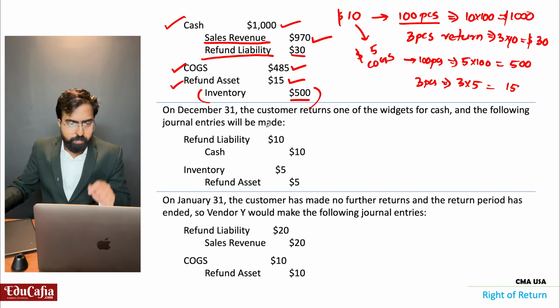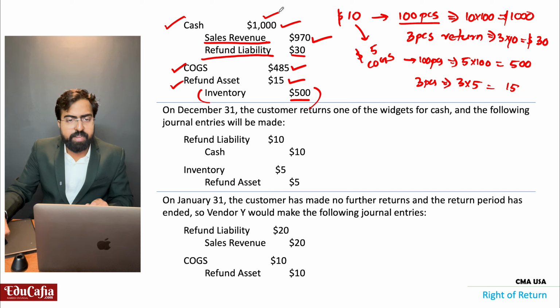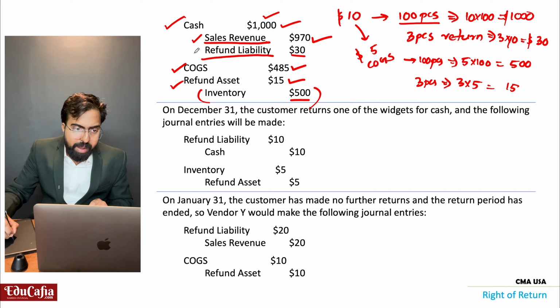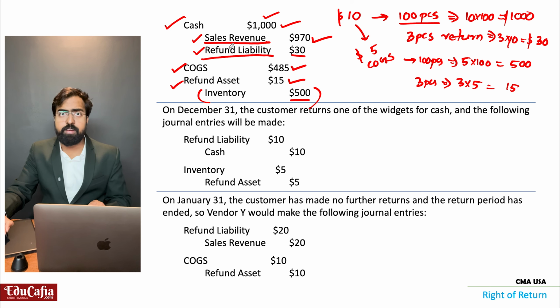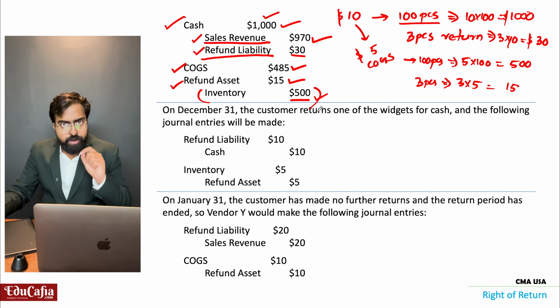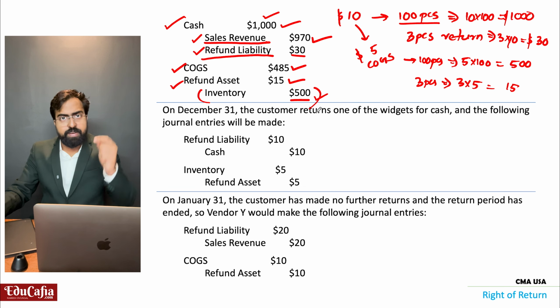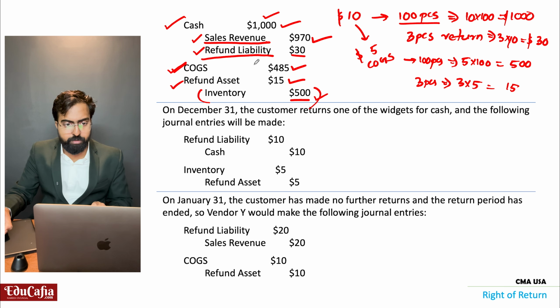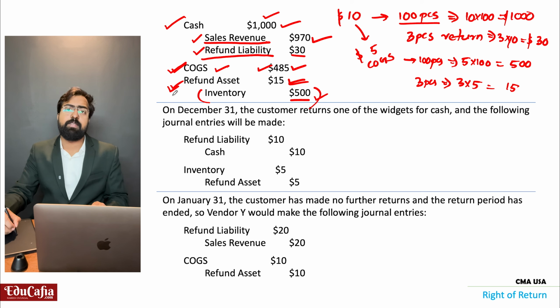You got it? In this 1,000 that I received, I am considering 97 products as my sales revenue, and the balance 3 as my refund liability. For these 100 pieces, $500 from my inventory is gone, and I'm considering 97 pieces, that is $485, as cost of goods sold, and the balance 3 products as refund asset.